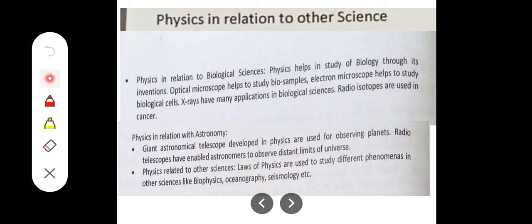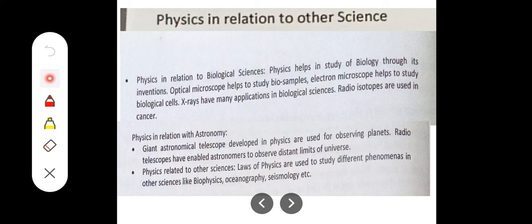So all these things, starting from here: optical microscope, electron microscope, X-ray, radioisotopes, about all these things we study in physics. So they are used in biological sciences. They are very much needed in order to make biological sciences successful. That is why physics plays an important role there also.